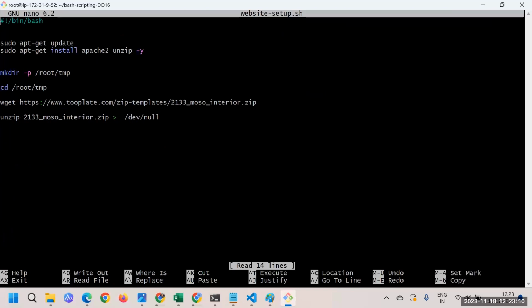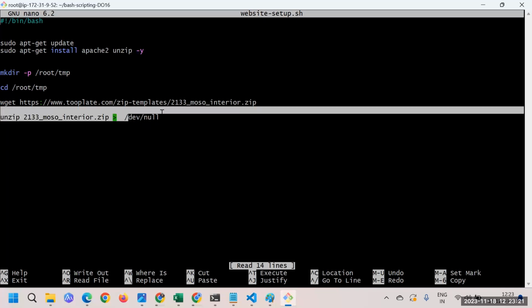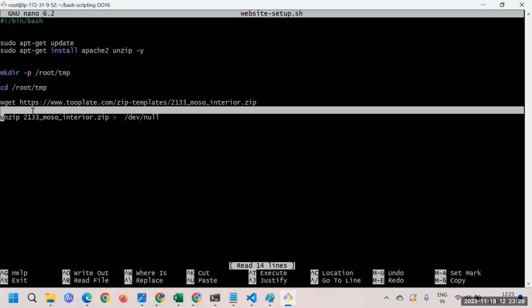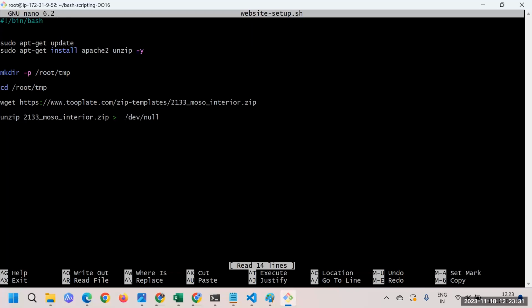Now, seeing the output for this particular file is not making any harm as such. But the best practice is, in most cases you're not interested to see it. So for whichever output you're not interested to see, you can do it this way. Extraction will happen and the output will not get printed, it will simply get forwarded to this location. Great.